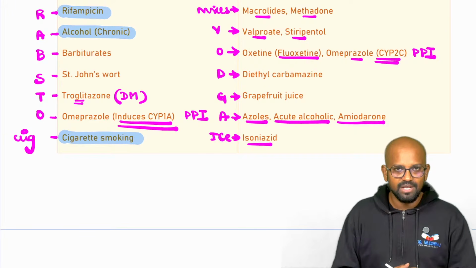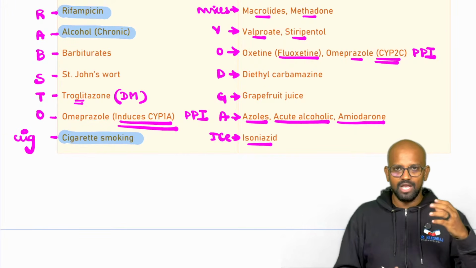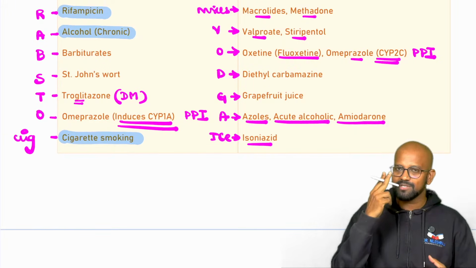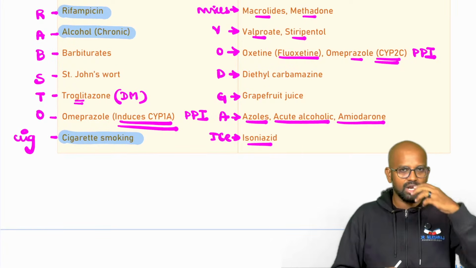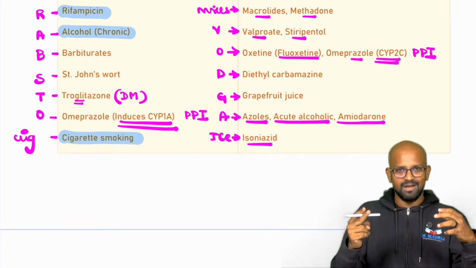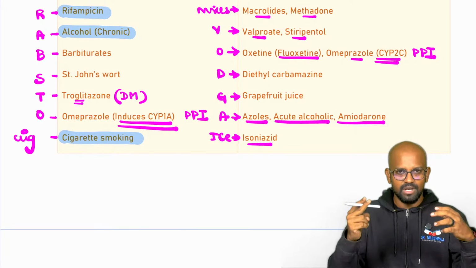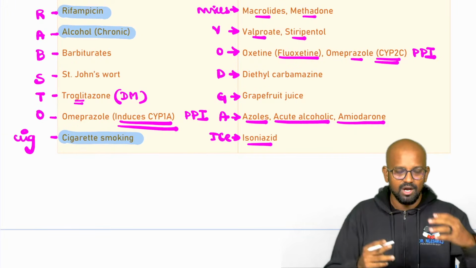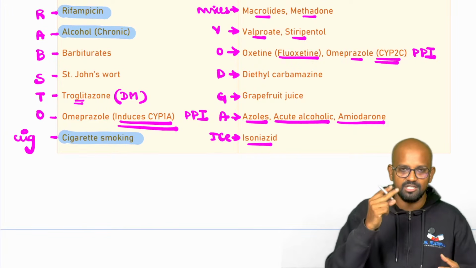And how do we remember that? Just imagine I'm a chronic alcoholic, right? I'm having an alcohol in my hand and I have a cigarette in my hand. I'm smoking and I'm drinking alcohol, sitting like that in my room. And I am the complete image of a microsomal enzyme inducer. If you could remember that, it's easier for you. Powerful microsomal enzyme inducer, which is a chronic alcoholic and a cigarette smoker.